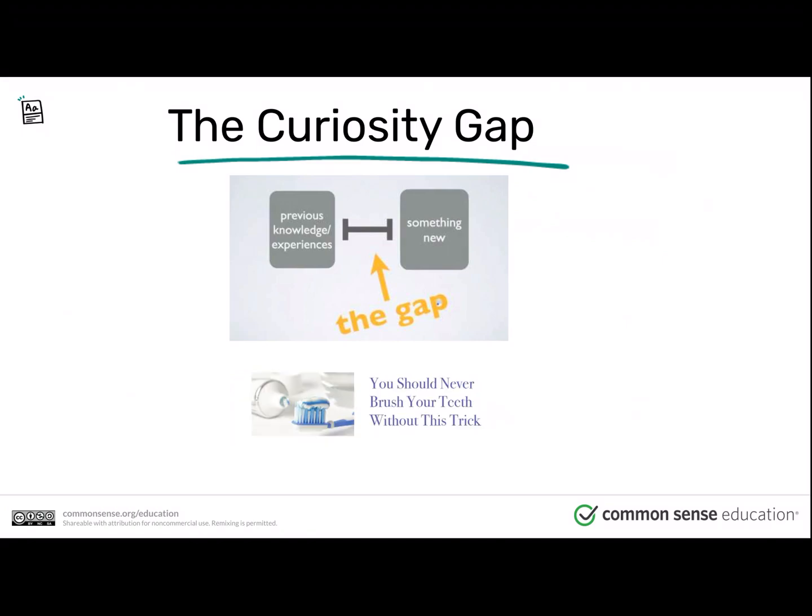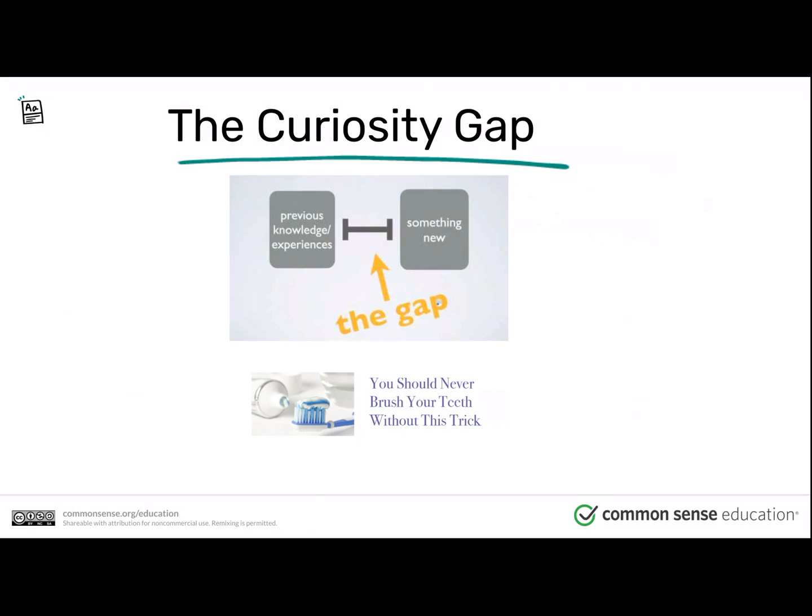Or you should never brush your teeth without this trick. Okay, what do I already know? So now go ahead and stop and think to yourself, what do we already know here? What is an experience or something that we can already connect with this advertisement? Now, what is something new here that they're telling us that we didn't already know?